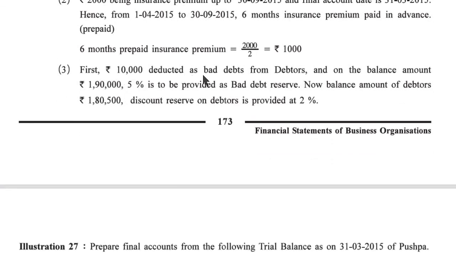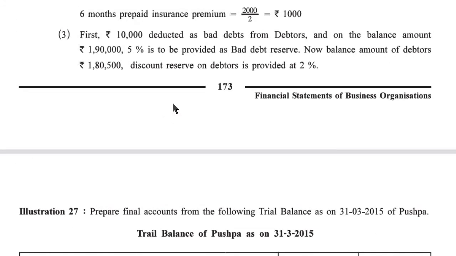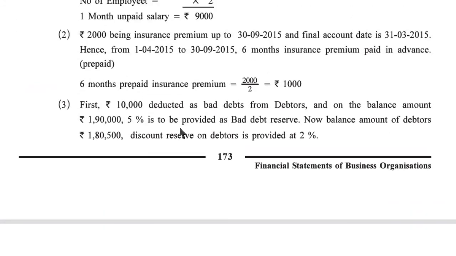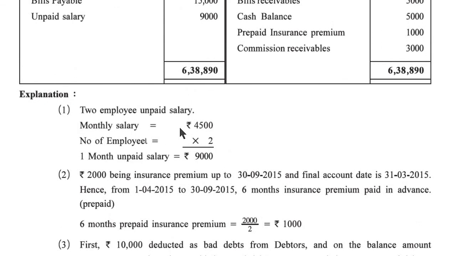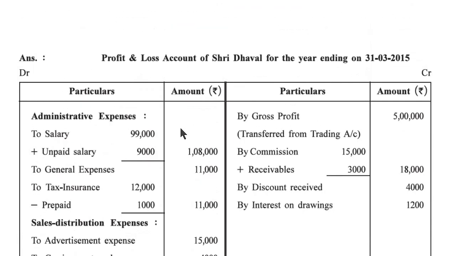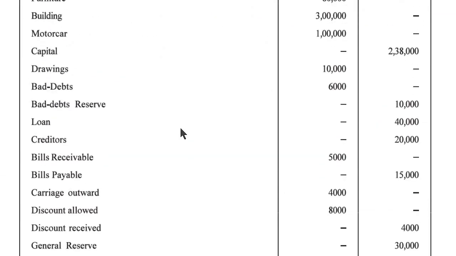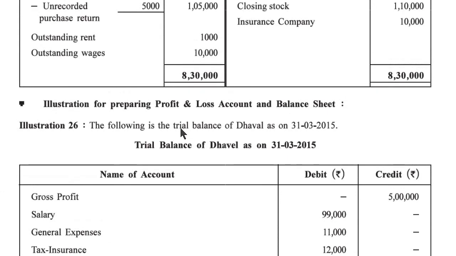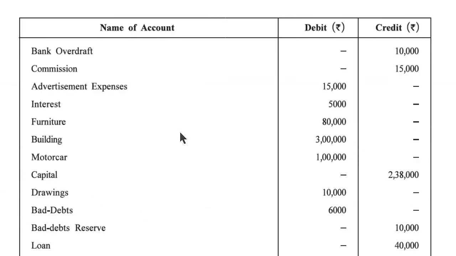First 10,000 deduct as a bad debt from debtor and on the balance amount 1,90,000, 5% is to be provided as bad debt reserve. Now balance amount of debtor 1,80,500. Discount reserve on debtor provide 2%. So on 1,80,500 we have to calculate the 2%. So this way our calculation is over and our illustration number 26 is also over. Thank you very much.